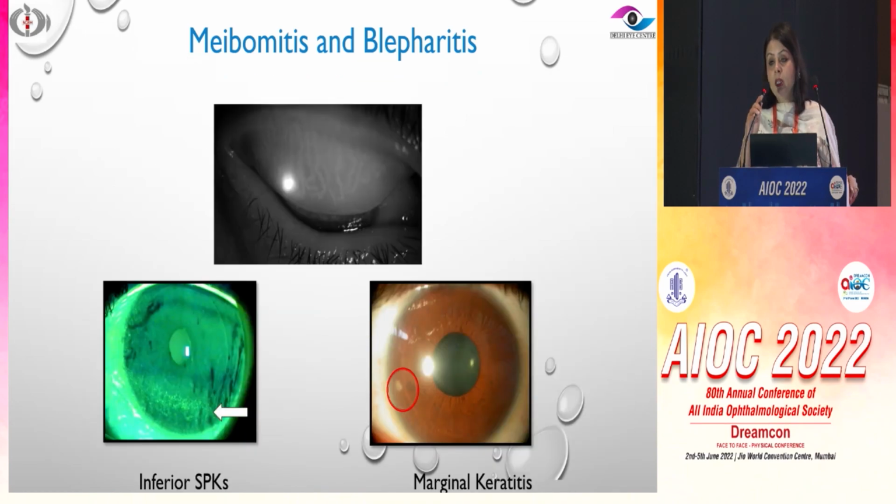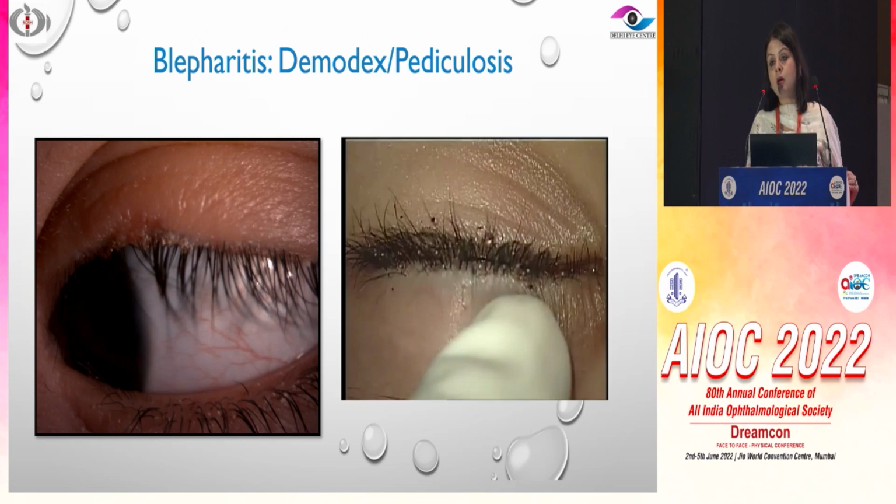Looking at the meibomian glands also helps, and they might have associated signs like inferior SPKs or marginal keratitis, typically seen at the area where the lid margin touches the cornea. These would point more toward a dry eye group rather than allergic disease.